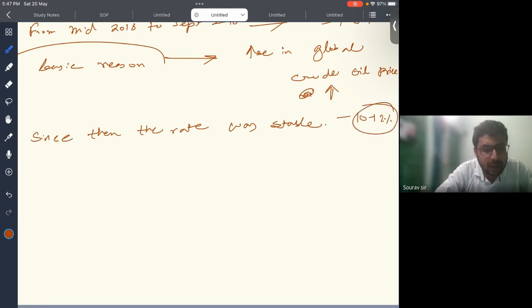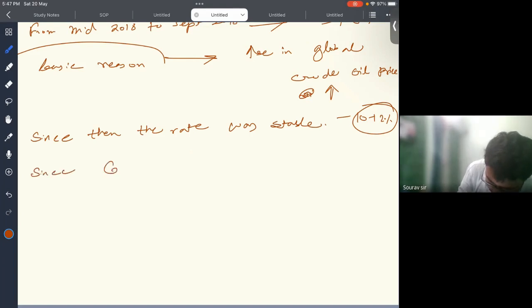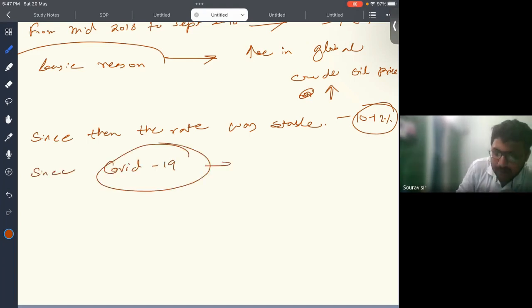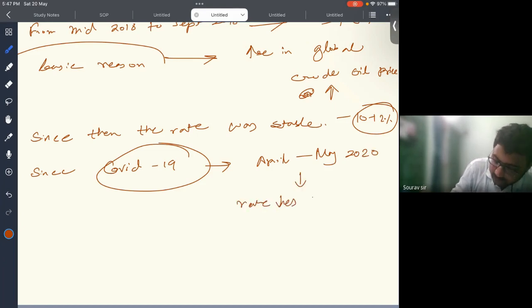However, the COVID-19 pandemic and the subsequent lockdowns caused a significant decline in the inflation rate in April and May 2020, when the rate dropped to 19.83% and minus 9.18% respectively.